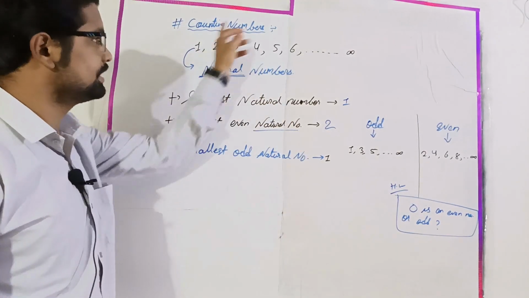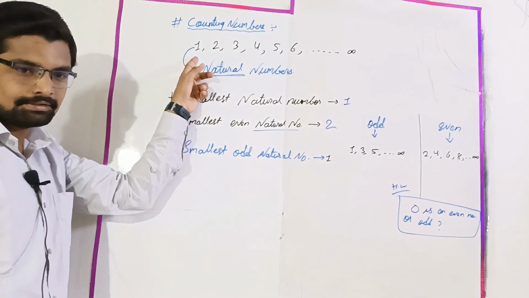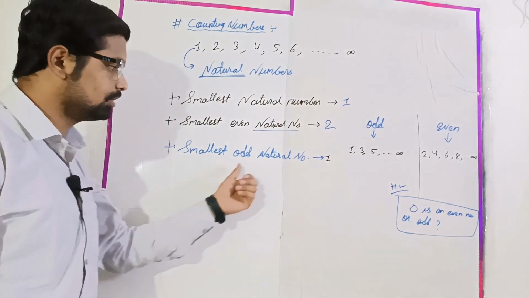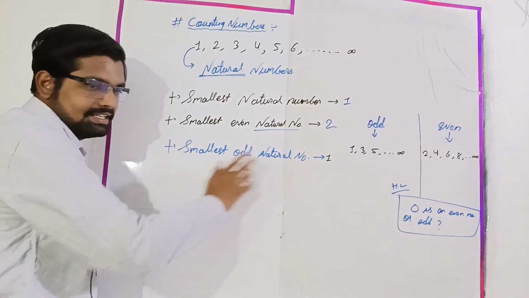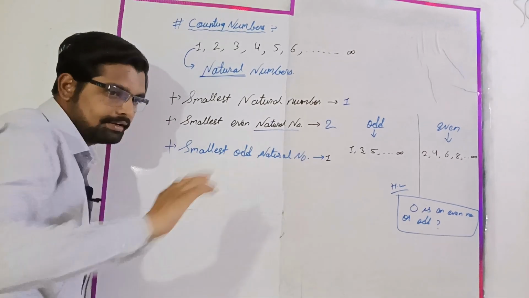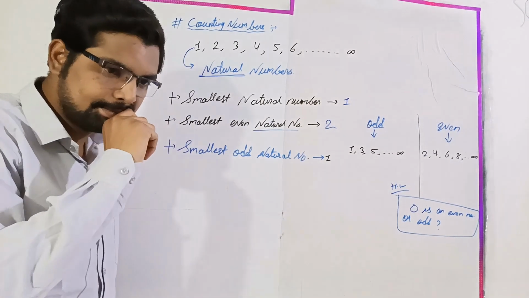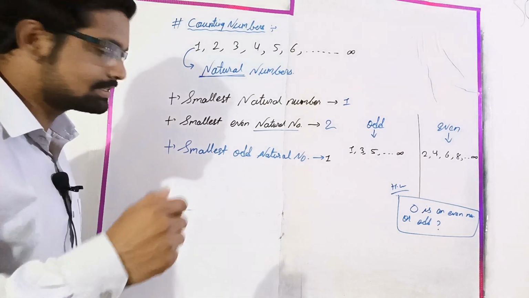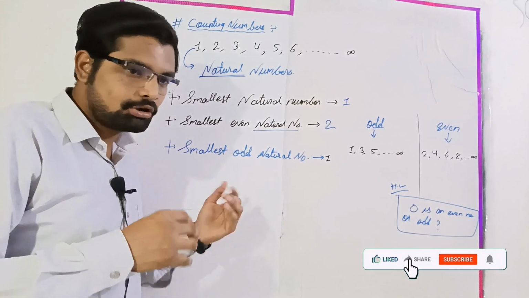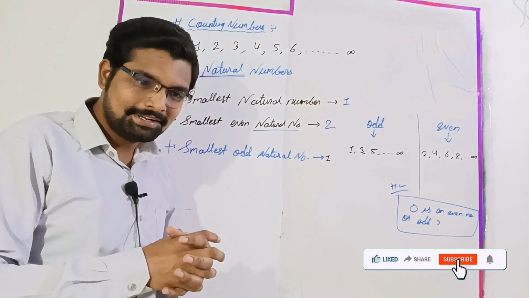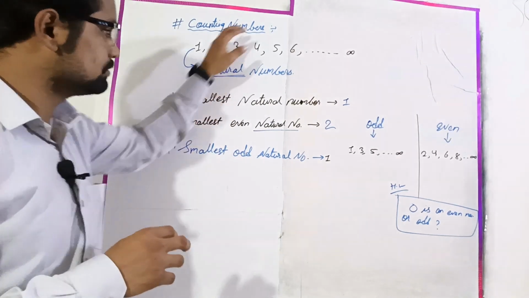Now again, the smallest odd natural number. Let's go to the set of natural numbers. The first odd number is 1, so our answer for the smallest odd natural number is 1. If I change the question to the first odd natural number, the answer is also 1. And if I ask for the greatest odd natural number, it is infinity, right? Is there any doubt till here? No. Then please note it down.